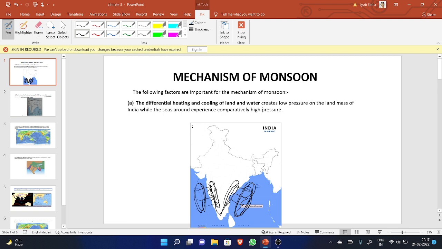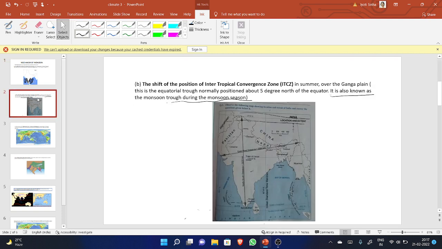Let us see the complete statement. The differential heating and cooling of land and water creates low pressure on the landmass of India while the sea around experiences comparatively high pressure. I think this statement is very much clear to you. Let us see the next. The next point is